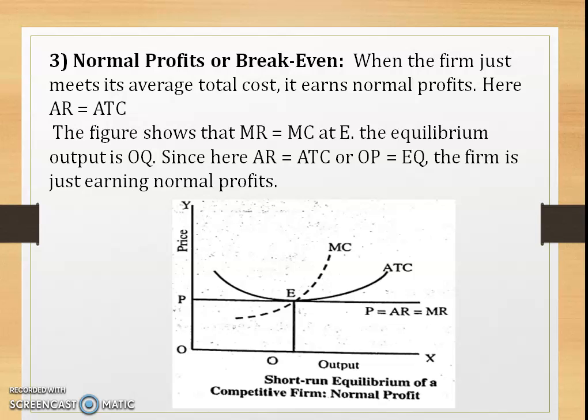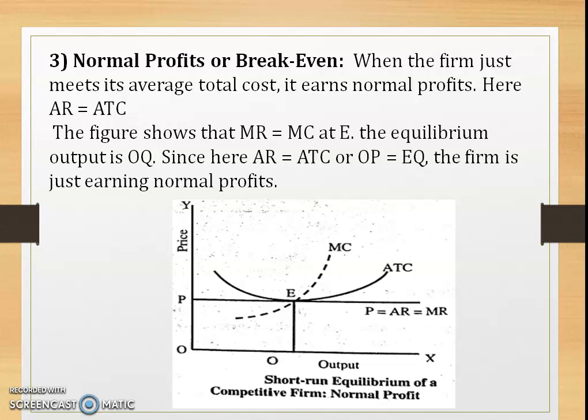So a couple of conditions have to be met. The first one is MC is equal to MR. Look at here, MC equals MR. So that is one condition. The second condition is that MC should cut MR from below. So look at here, the MC curve is cutting MR from below. So two conditions are satisfied as far as the equilibrium of the firm is concerned, isn't it? The figure shows that MR is equal to MC at E. The equilibrium output is OQ. Since here AR is equal to ATC, or OP is equal to EQ, the firm is just earning normal profit.